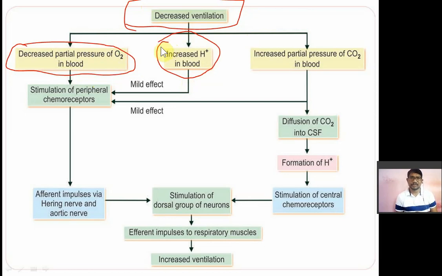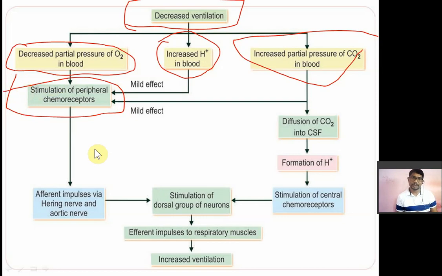So decreased ventilation leads to decreased oxygen partial pressure, increased hydrogen concentration, and increased carbon dioxide partial pressure in the blood. This decreased oxygen partial pressure stimulates the peripheral chemoreceptors. Then this chemoreceptor will signal the brain, and the brain will analyze and decide what to do and signal the pulse. And then there will be stimulation of the dorsal group of neurons, that is again a nerve. Then a signal will be given to respiratory muscles to increase the respiration, and then you will get increased ventilation.